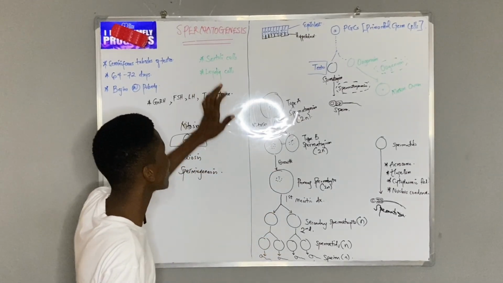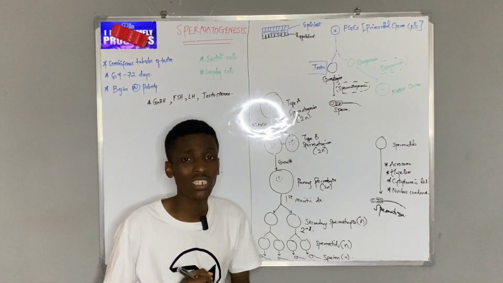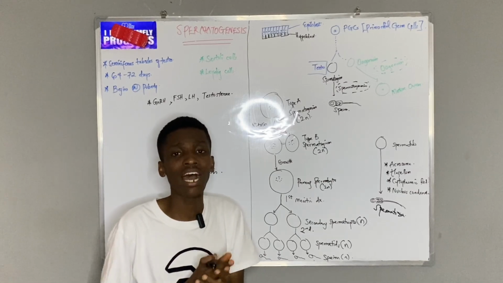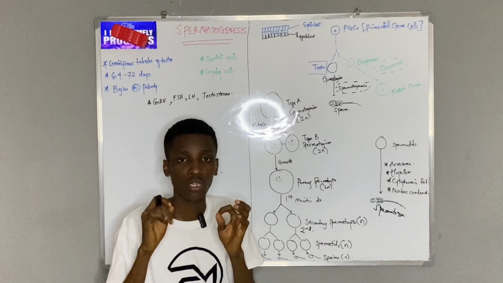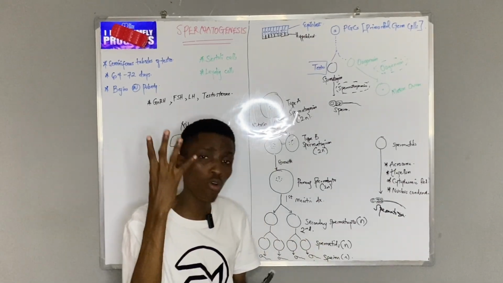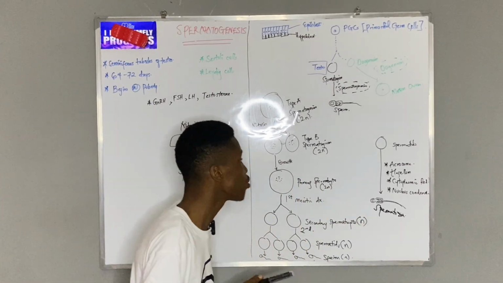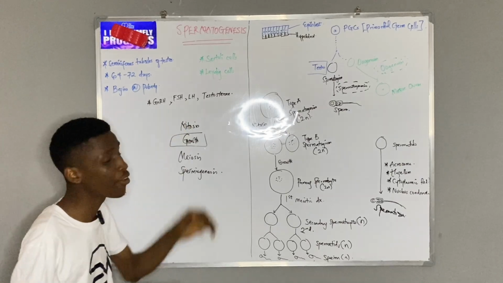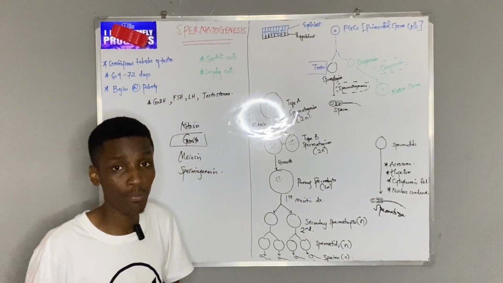Now, beyond that, we have another set of cells called Leydig cells in the testes. The Leydig cells, which are actually interstitial cells, are responsible for production of the male sex hormone called testosterone. And since I've mentioned hormones, there are 4 hormones involved in the regulation of spermatogenesis as a whole. Those hormones include GnRH, gonadotropin releasing hormone, produced by the hypothalamus.